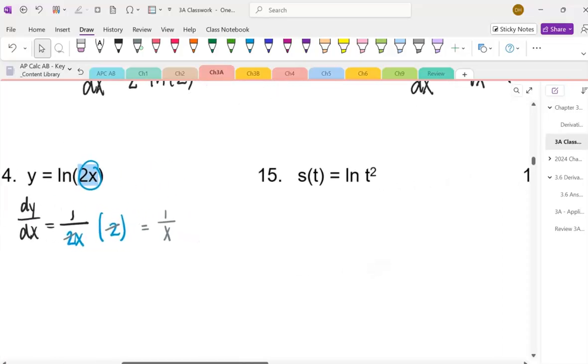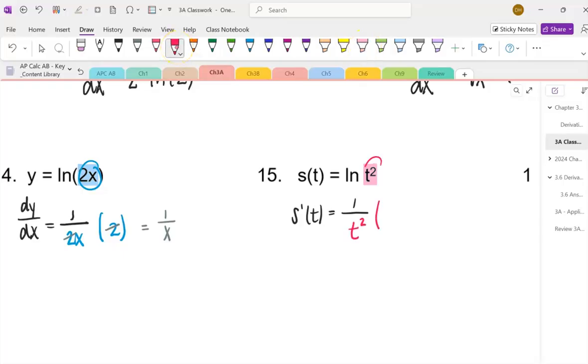Number 15, same concept. So the derivative is going to be 1 over, and whatever that is, you simply do a rewrite multiplied by the derivative of that, which is 2t. Notice that we can cancel out one of the t's in the bottom with the t in the numerator, so our final answer is 2 over t.